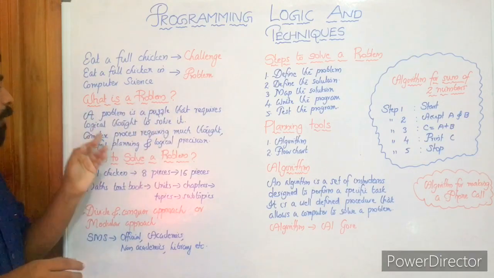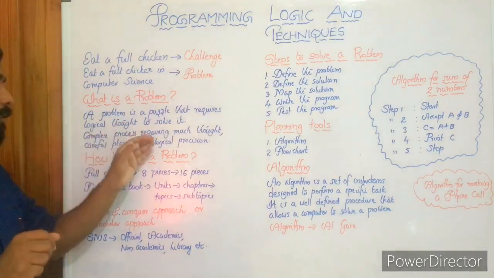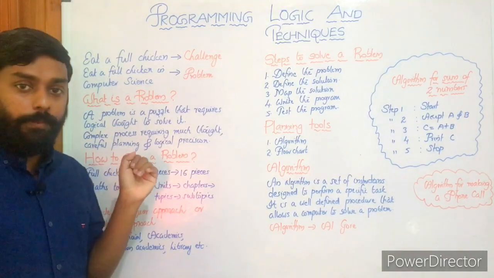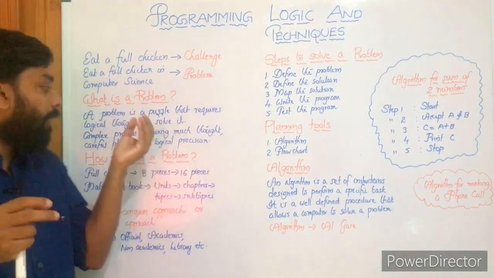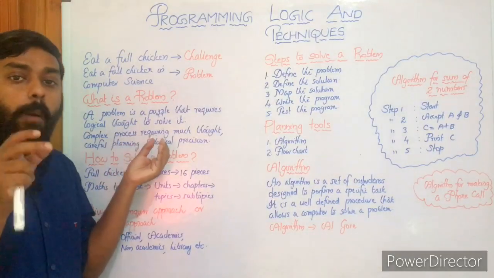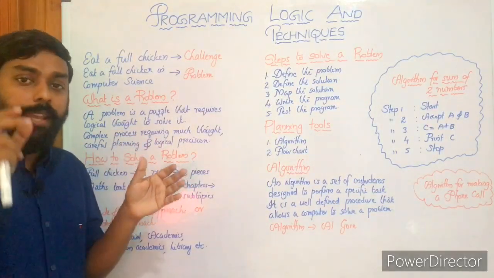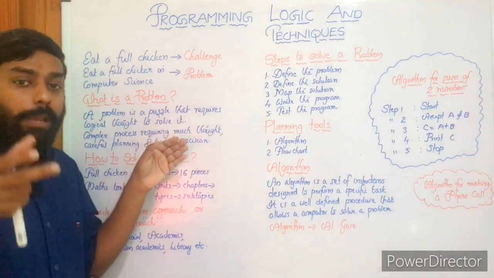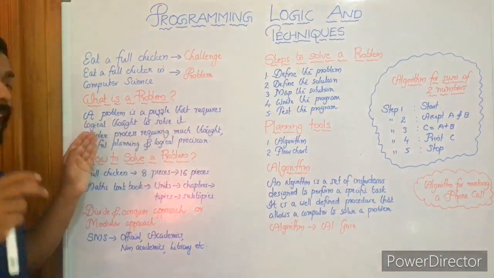In addition to that, it is a complex process requiring much thought, careful planning and logical precision. So logical thinking is not a simple process, it is a complex process that needs much thought, the ability to think, then careful planning.